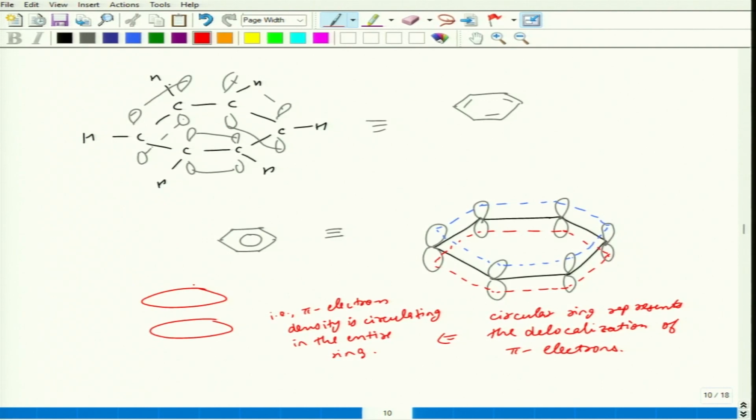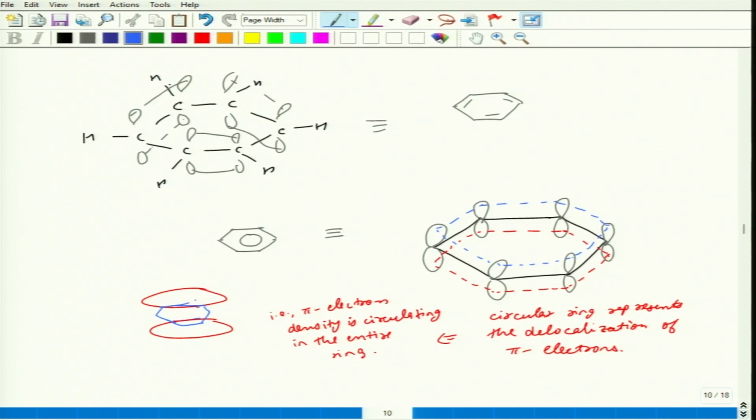Okay, two rings upside and downwards are present, and in between there lies the ring.